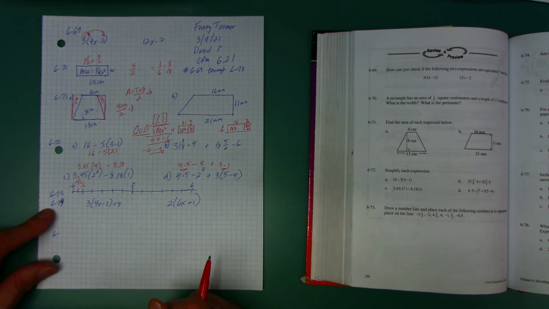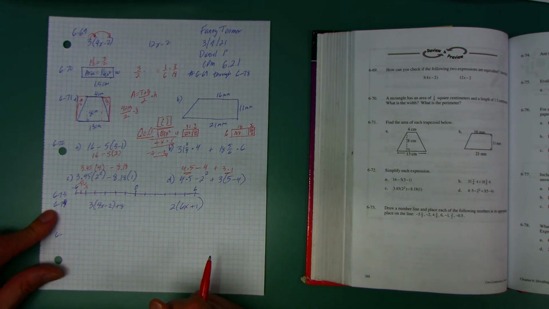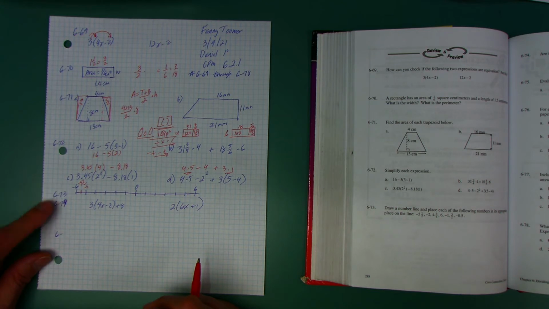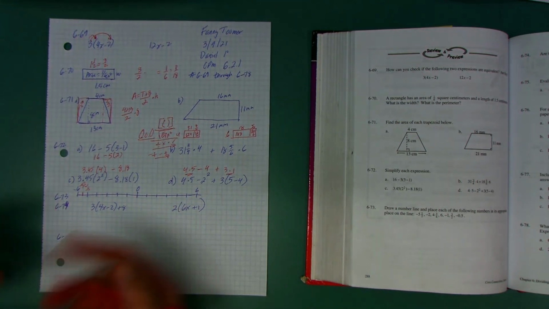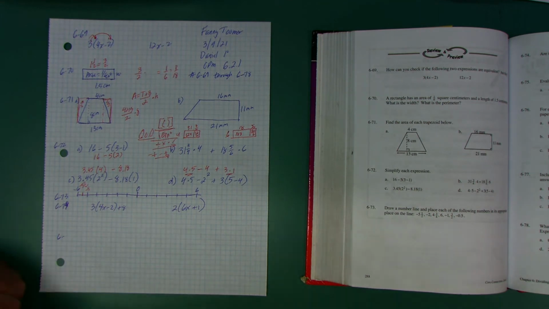Okay, where are you going to place the other numbers? I think you can find -2, you can find 4 3/4 and 6, -1 3/2, go ahead and change that to a mixed number, and -0.5. I'm going to let you put the rest of the numbers there. I think you can do that, and you just come back and check your answers, okay?